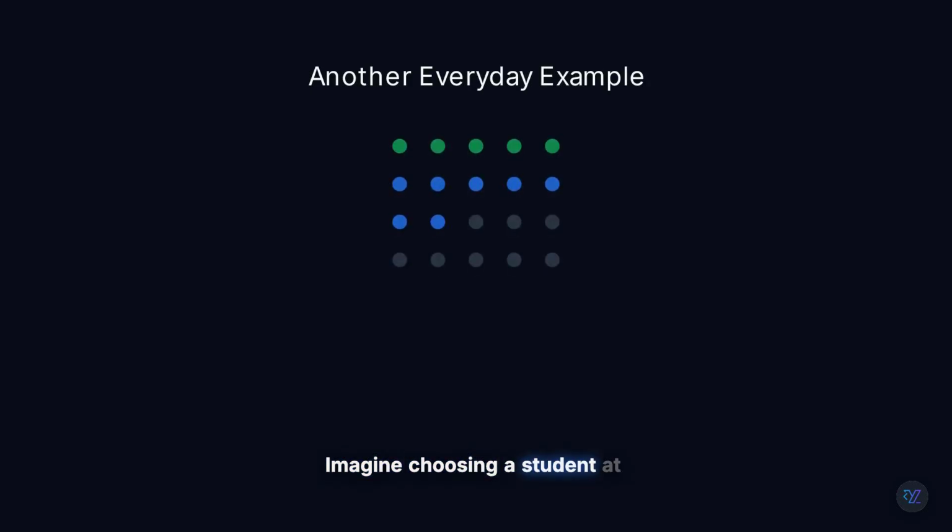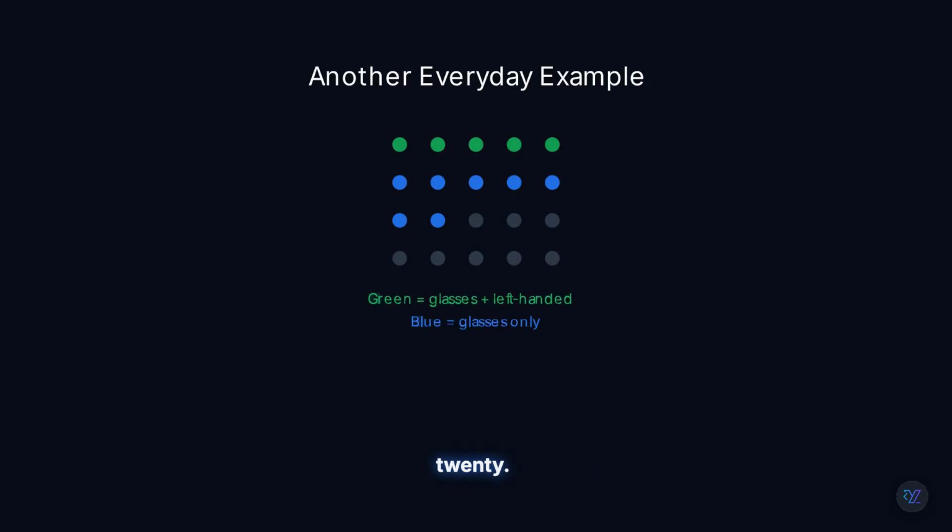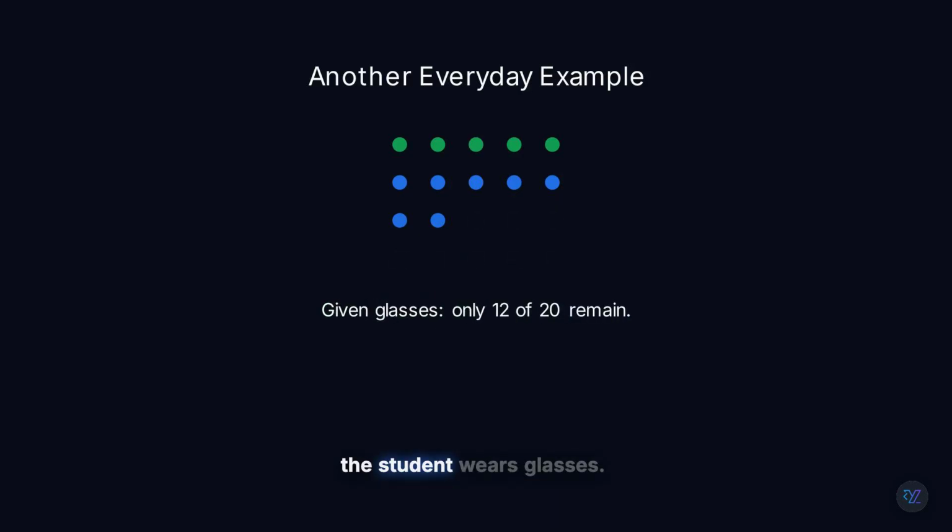Imagine choosing a student at random from a class of 20. Now suppose someone tells you the student wears glasses. Immediately, you're no longer looking at all 20 students. You're only looking at the 12 students wearing glasses. Once again, the sample space shrinks, and so does the probability calculation.